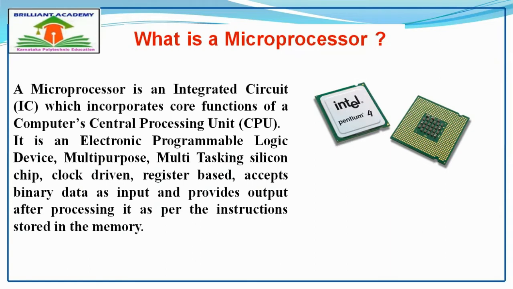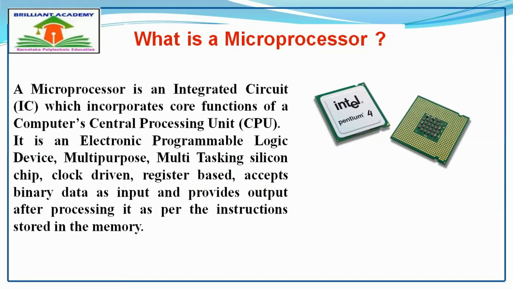A microprocessor is nothing but an integrated circuit, IC, in a compact form where many small electronic components are fabricated on a single chip to perform the desired functionality of the system. It constitutes a complete computer central processing unit in a single chip.